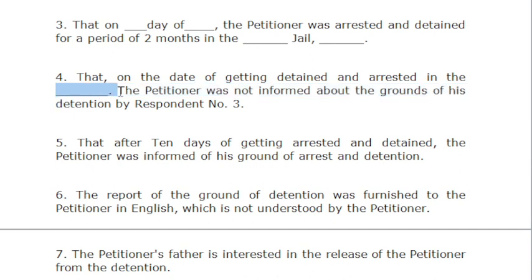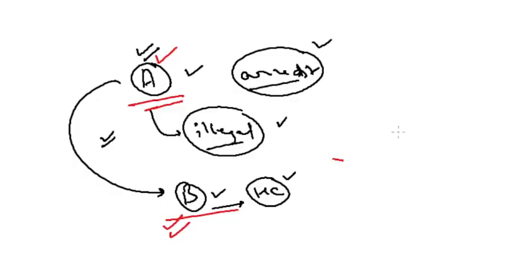Let's say 10 days have lapsed and no reasonable ground was told to him about his arrest. So this is a kind of point that you are going to mention. Likewise, I have mentioned here after 10 days of getting arrested, the petitioner was informed. So basically what we are considering, there are certain grounds.